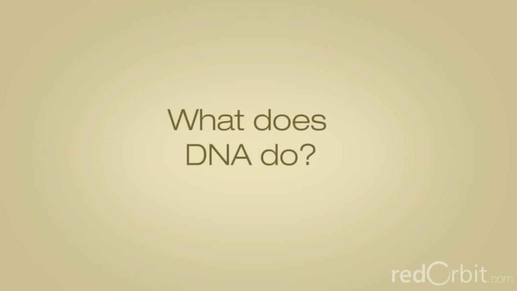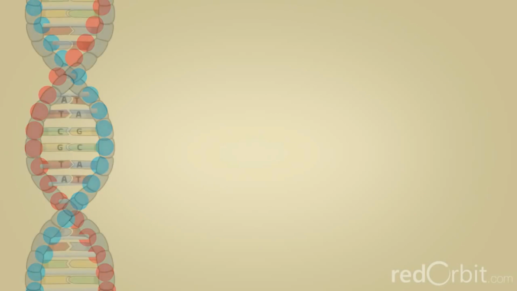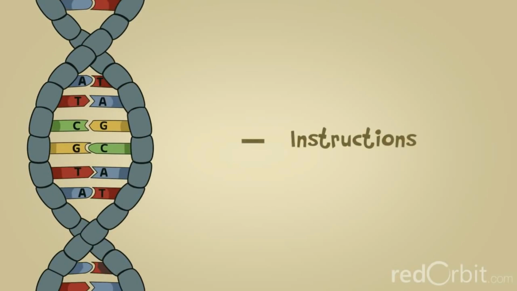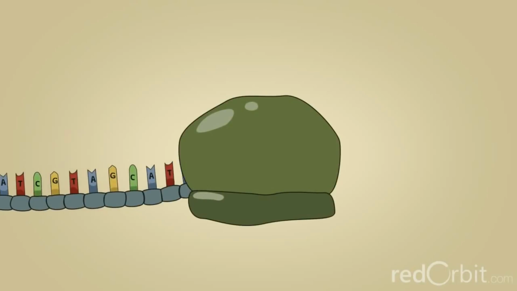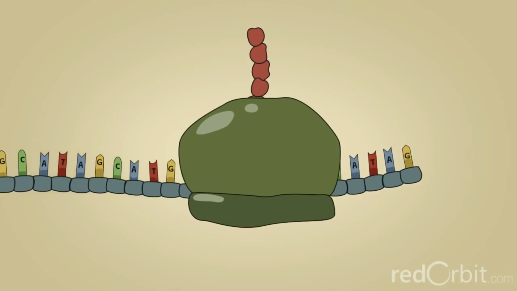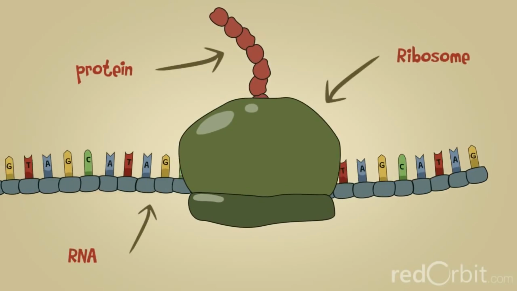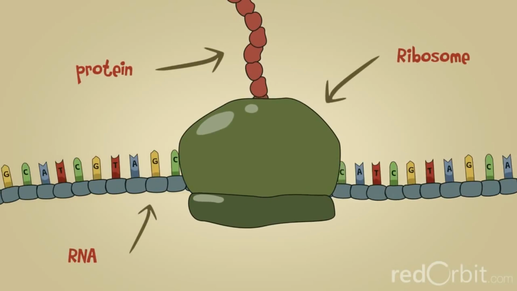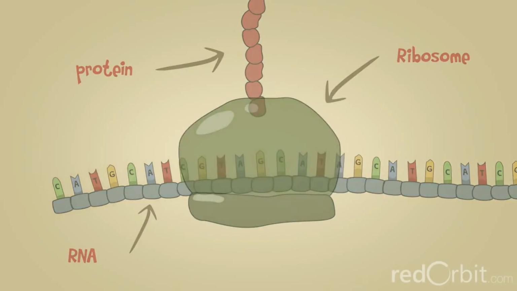What does DNA do? DNA contains the instructions needed for an organism to develop, survive, and reproduce. To carry out these functions, DNA sequences must be converted into messages that can be used to produce proteins, which are the complex molecules that do most of the work in our bodies.